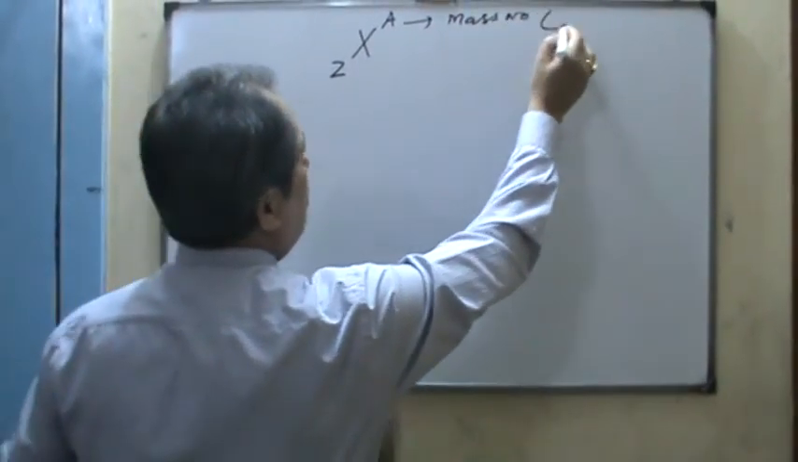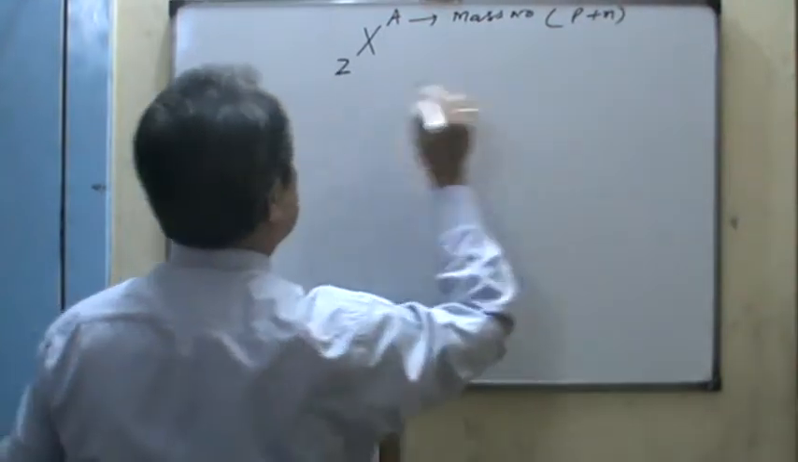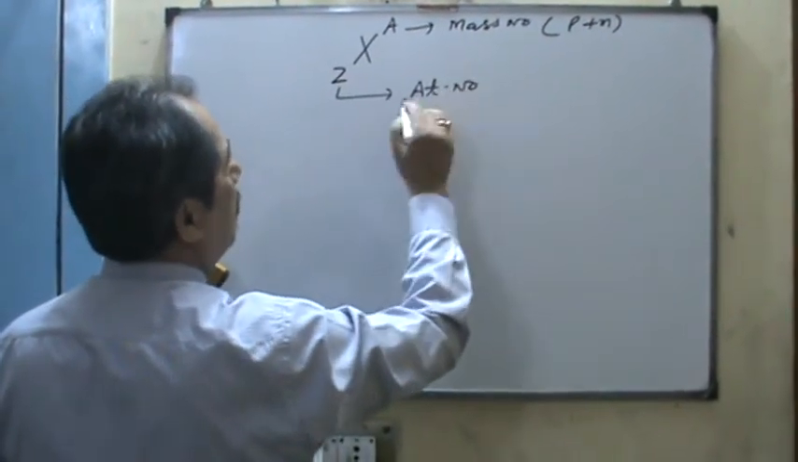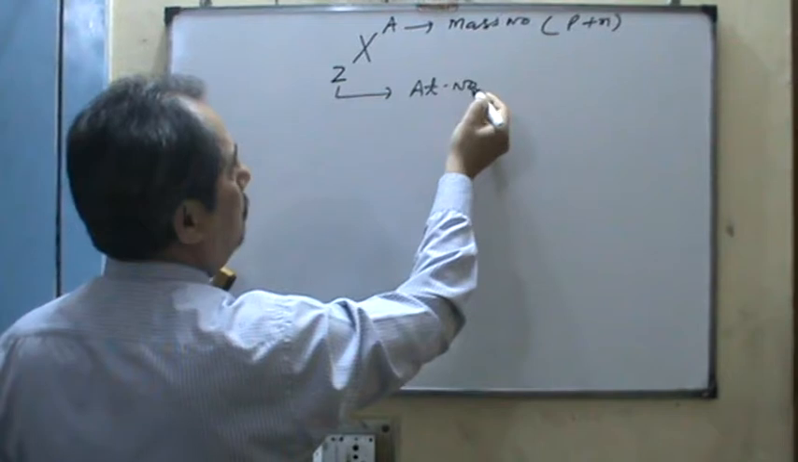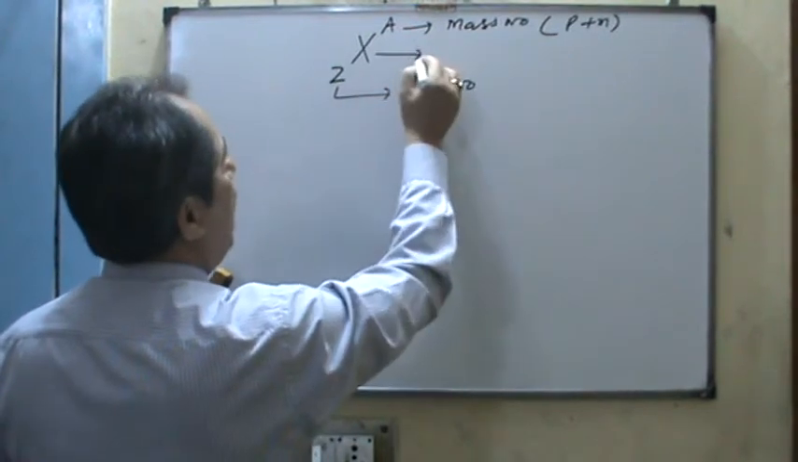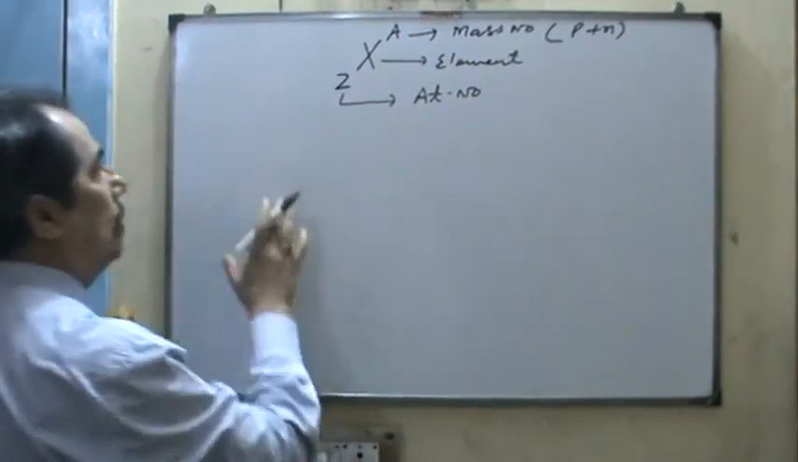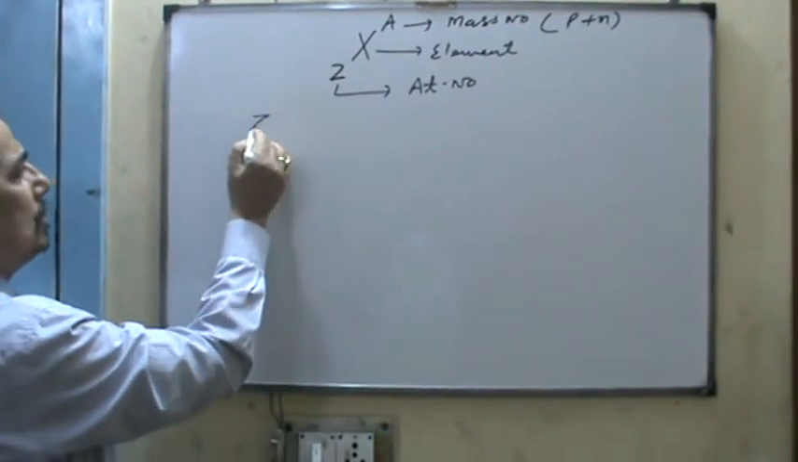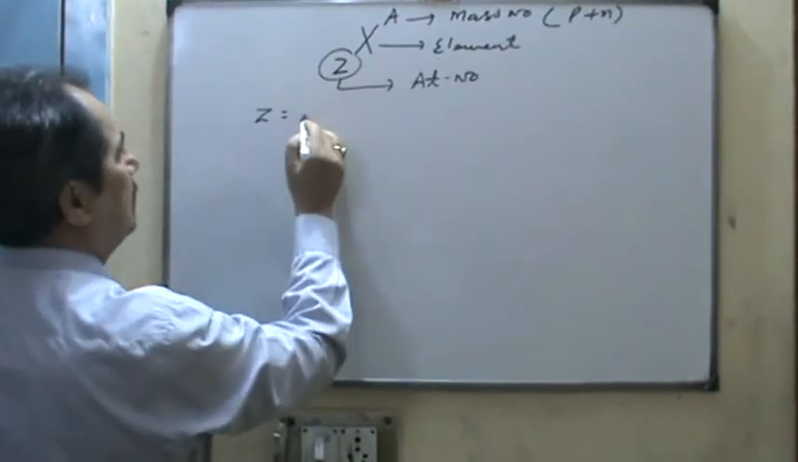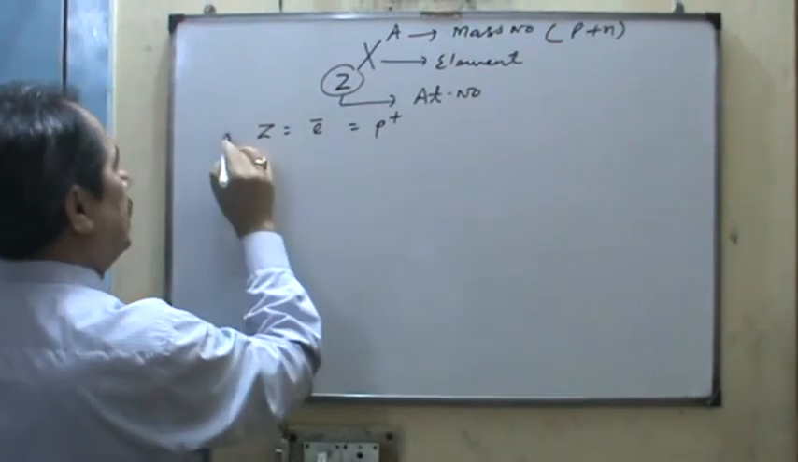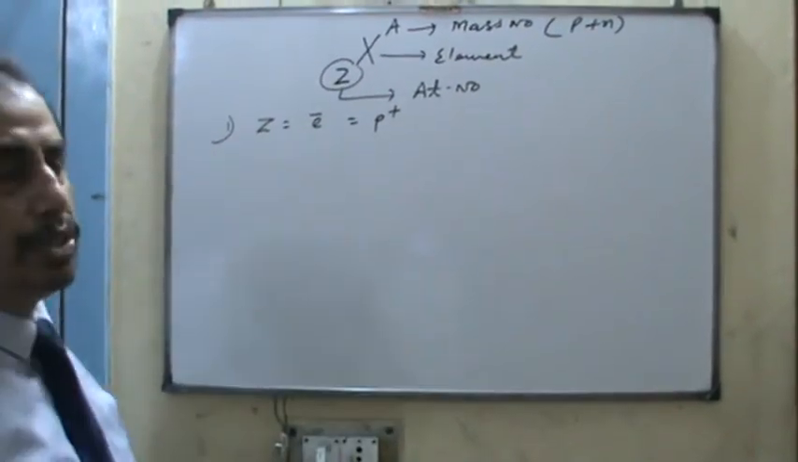Mass number is composed of the protons and the neutrons. Z is the atomic number, which gives the fundamental property of an atom, and X represents the type of element. Dear students, whatever Z is, it is the number of electrons as well as the number of protons in the neutral state, right?